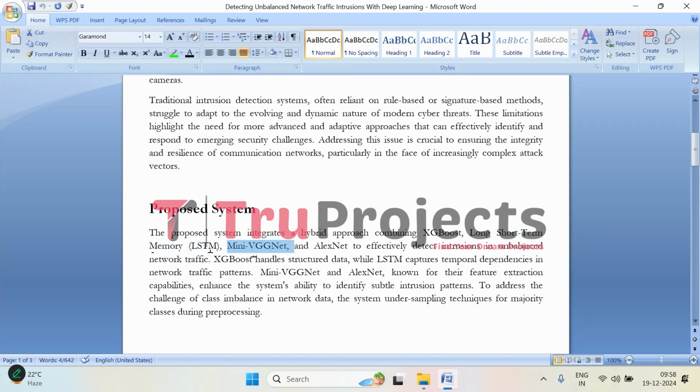On top of that, we also have incorporated mini VGGNet and AlexNet. Both of them are excellent at extracting important features from the data. This combination allows the system to spot even the smallest and most subtle intrusion patterns that could otherwise go unnoticed, making it more effective at identifying potential threats.